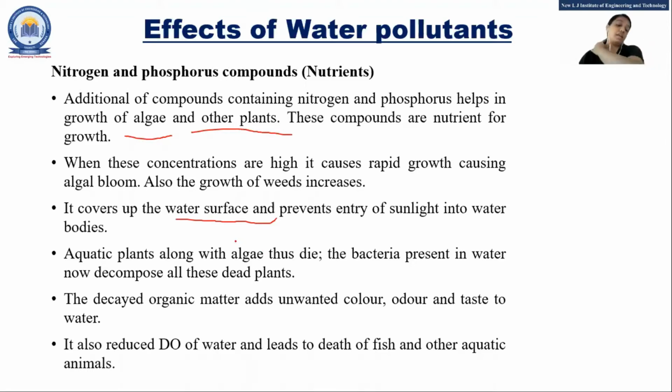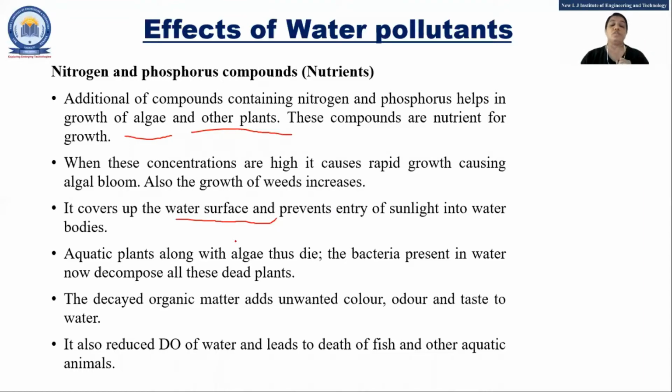Okay, and if they die, they are decomposed by bacteria. Again, the DO level decreases, and the fish and other aquatic animals cannot survive, right? So because of nutrients, this problem can be there. That is, growth of algae is the main thing. And the sunlight cannot come into the water in proper quantity.